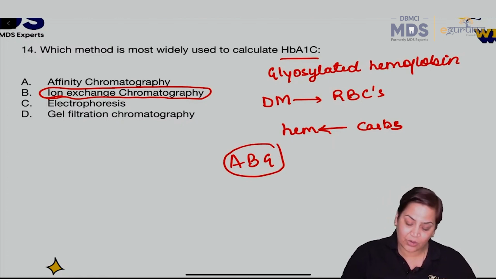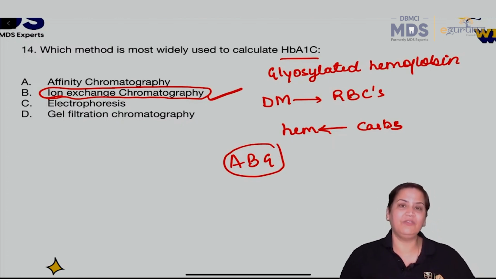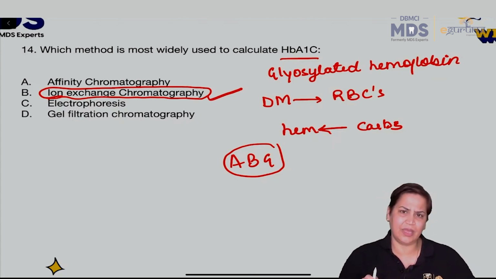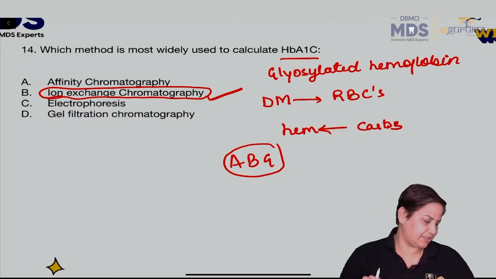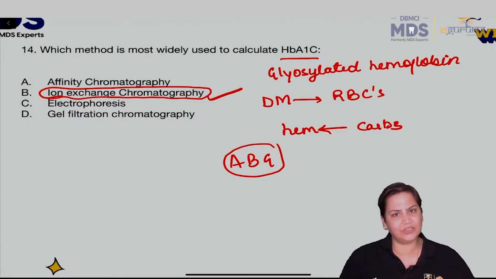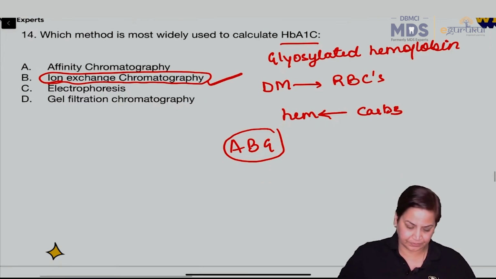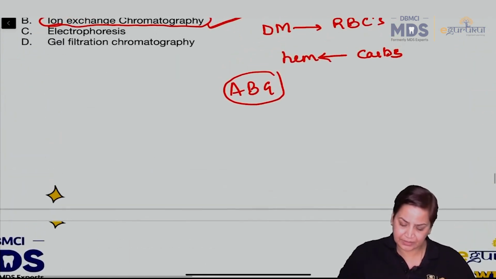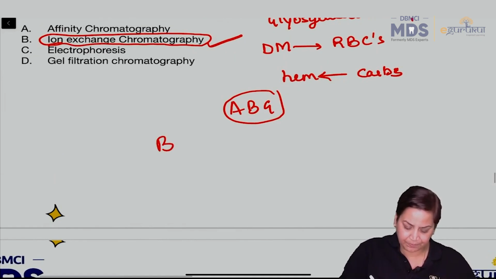This is the only method by which we can separate it; it is a kind of chromatography, with a stationary phase and a mobile phase. With the help of the patient's serum, it runs. So it is ion exchange chromatography. Then question number 15, answer will be B.